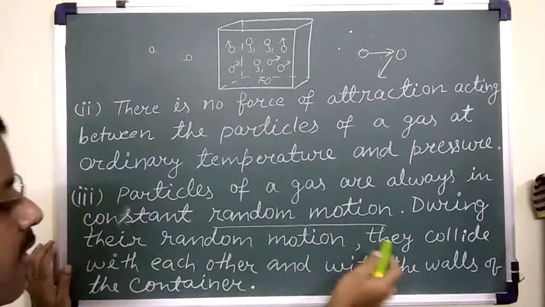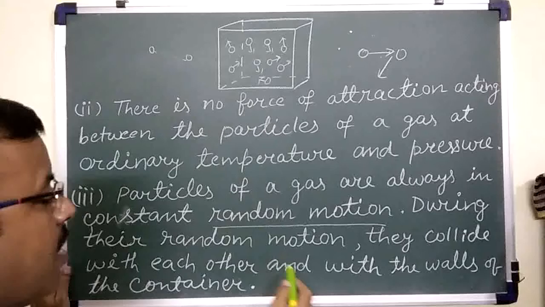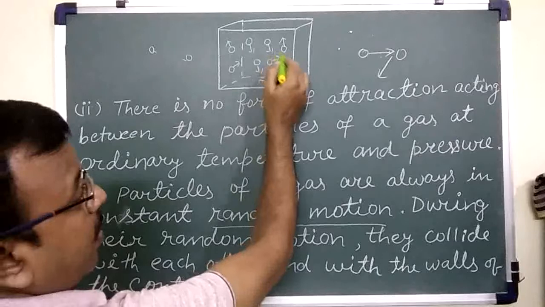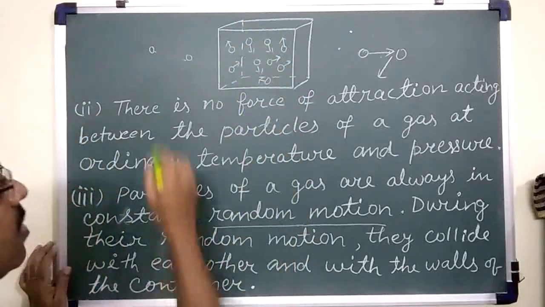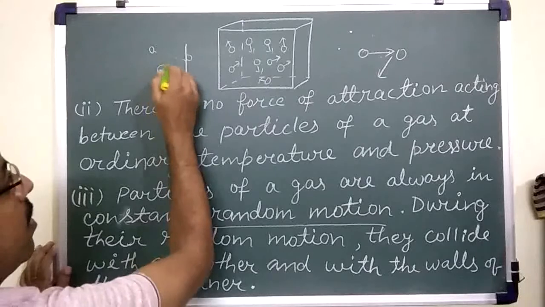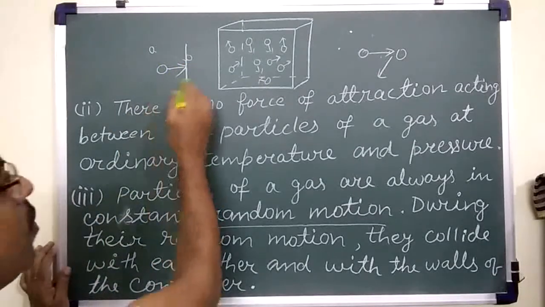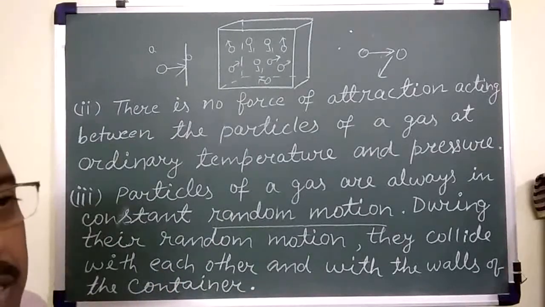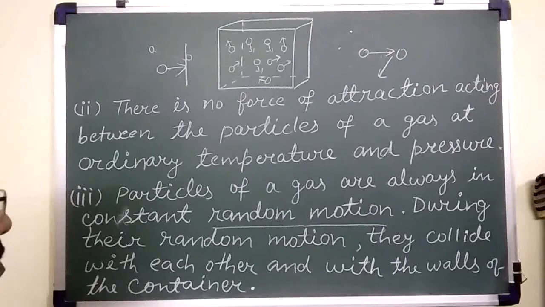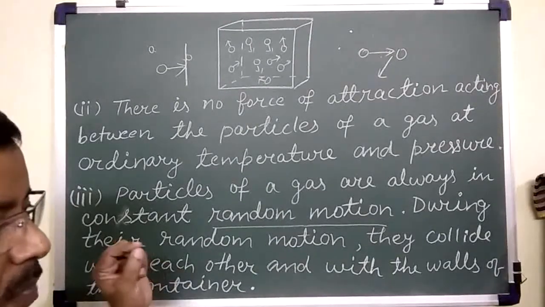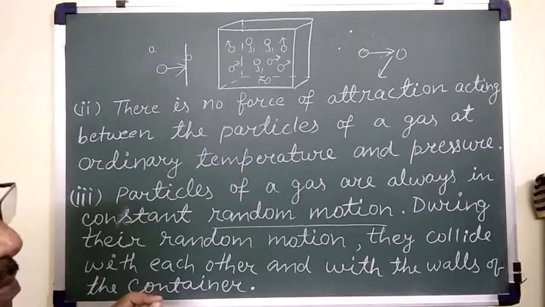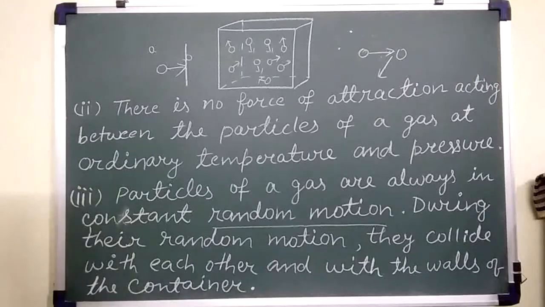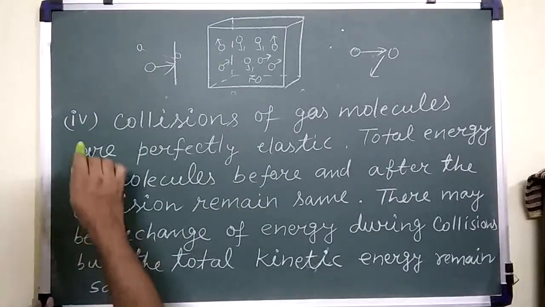During their random motion, they collide with each other and with the walls of the container. So listen, when these molecules collide with the walls of the container, due to this collision, the gas exerts pressure. We will derive the kinetic equation of gases. Now here you see the fourth assumption.